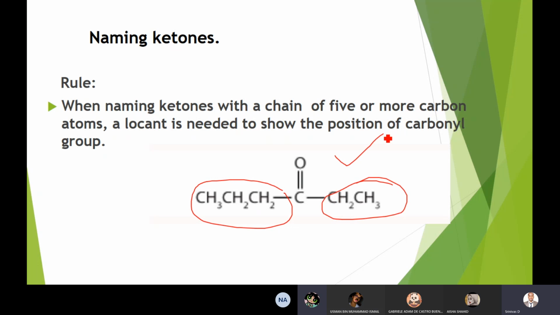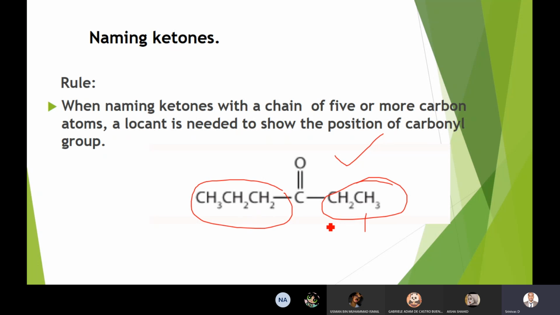When naming ketones, if the carbons in the chain are five or more, then numbering matters. You can start numbering from here, but then the carbonyl carbon will get a higher number, so it is better to number from this side.